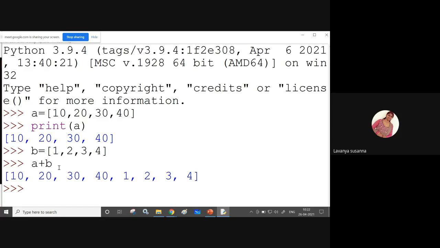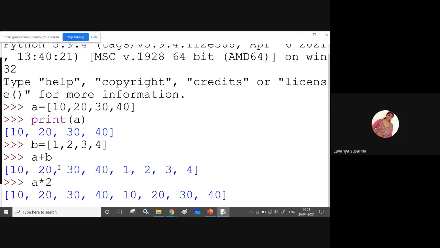Now see, a into 2. Don't think that 2 will be multiplied with each value. No. a contains values 10, 20, 30, 40. If you are applying multiplication, that means you are repeating. See what is happening here? The list is repeated 2 times: 10, 20, 30, 40, again 10, 20, 30, 40. You are repeating.